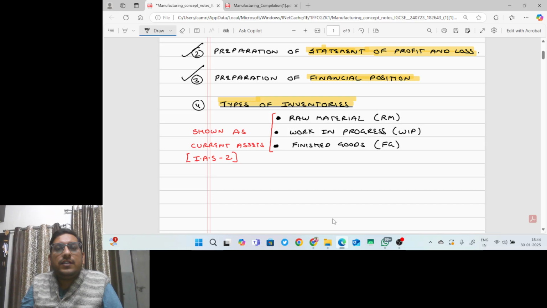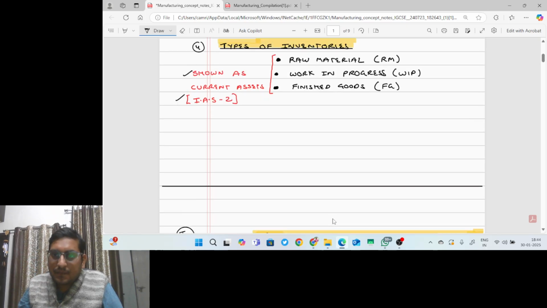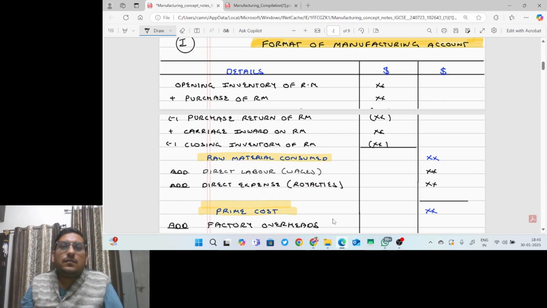Now, the closing balances of all three inventories will be shown as current assets as per International Accounting Standard number 2. IAS 2 is not in your course, so I have given just a reference, through which we do inventory valuation. After doing that inventory valuation, we show the raw material, WIP, and finished goods in the current assets of the statement of financial position.